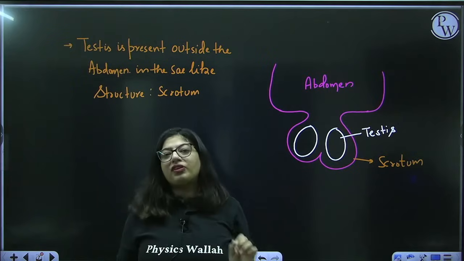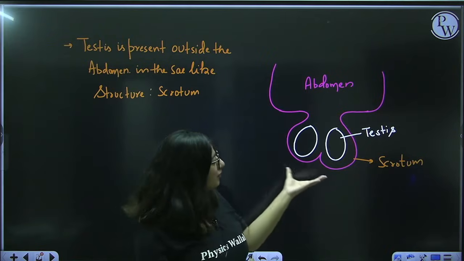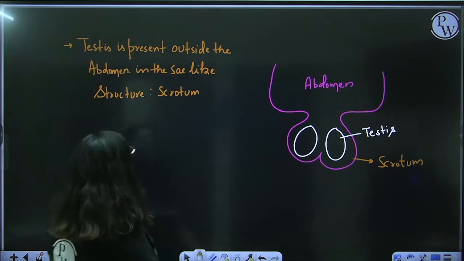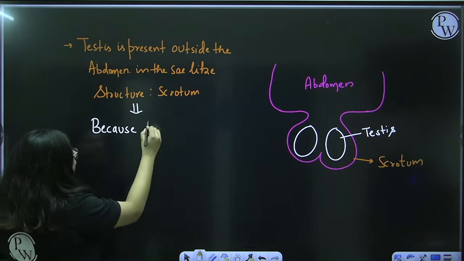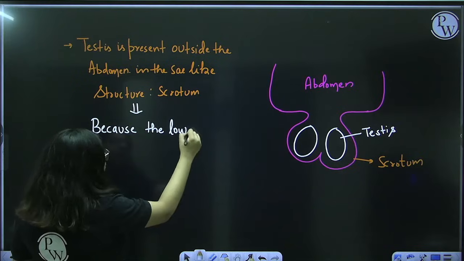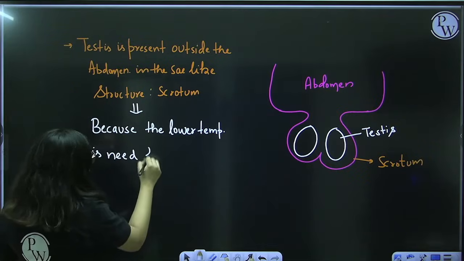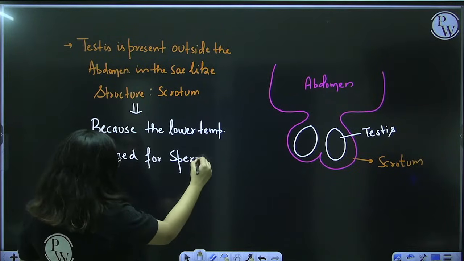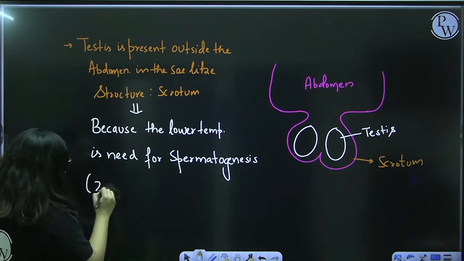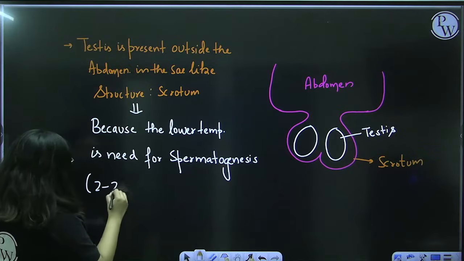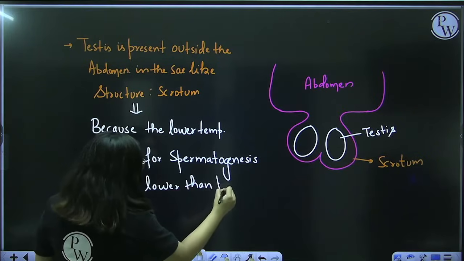So nature came up with the idea, why not give the testes outside the abdomen. So they have been given in the scrotum. Why is there a need to put it outside the abdomen? Because the lower temperature is needed for spermatogenesis, the formation of sperm, which is 2 to 2.5 degrees Celsius lower than your body temperature.